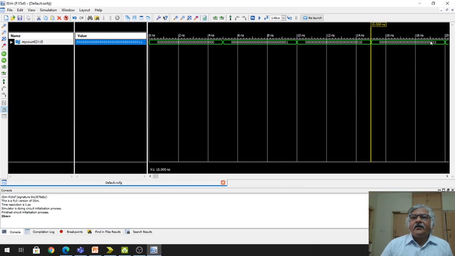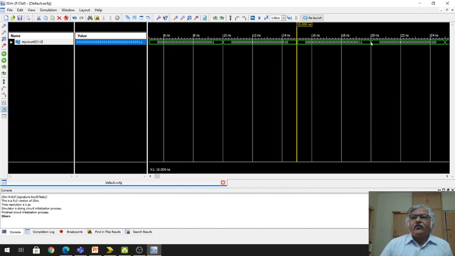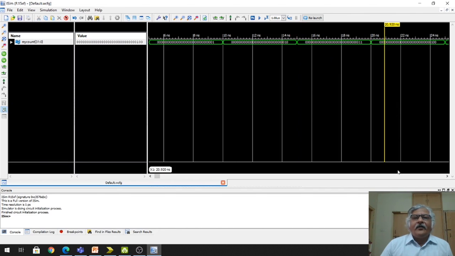So here you can see at 20 unit time its value has become 4. It was earlier 3. Now at 20 ns it will become 4. Last 3 digits 100 in binary is 4.